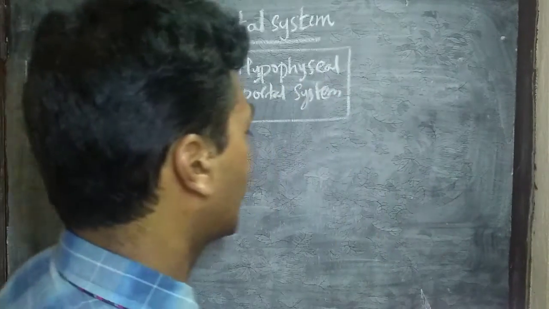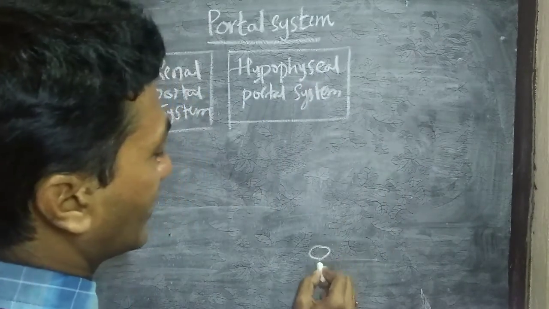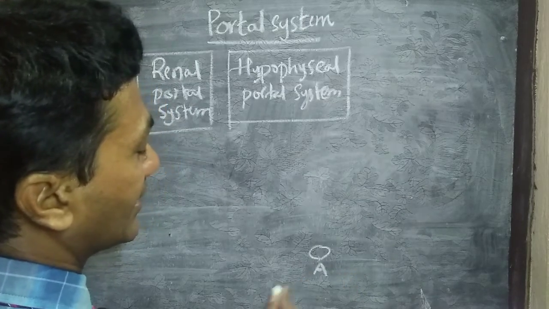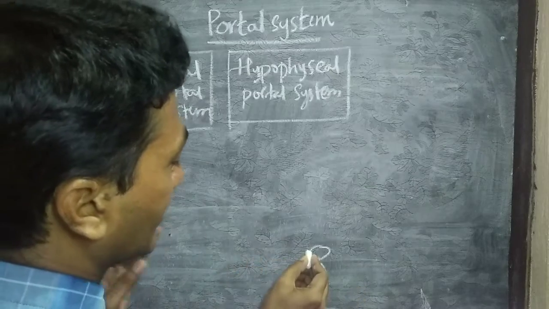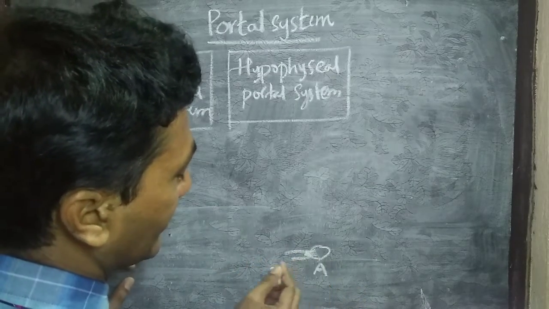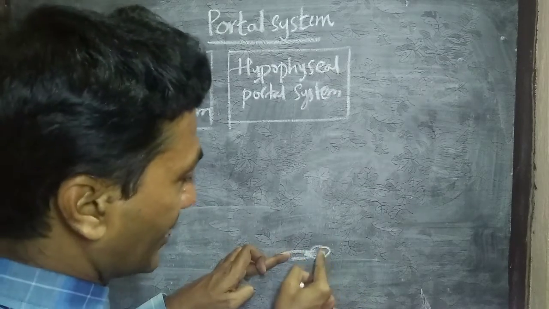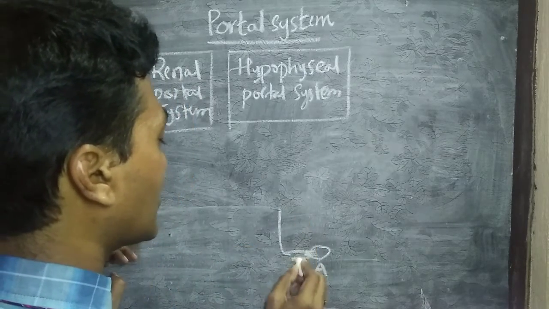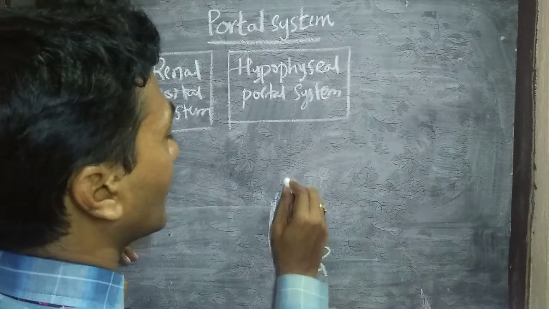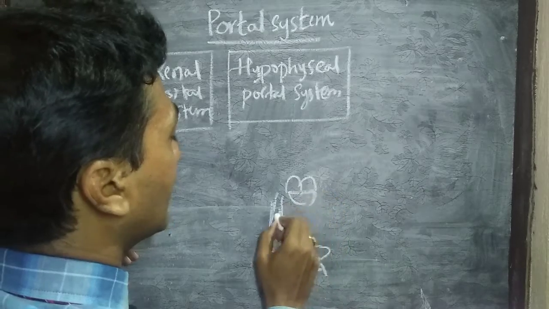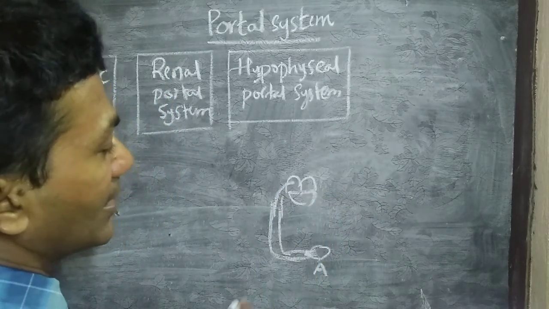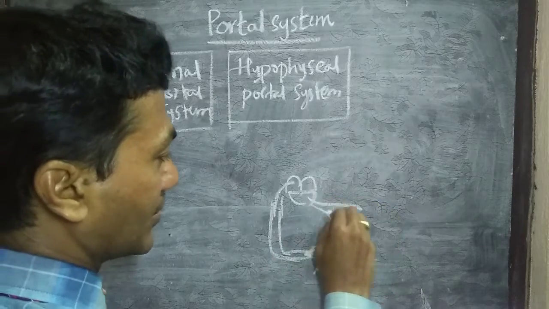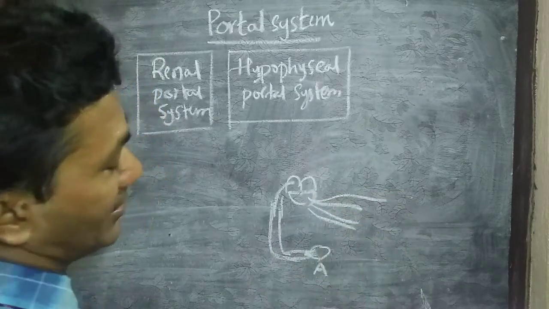I'll give you a small illustration. For example, this is a body part A. Generally, any body part supplies blood to veins, right? So veins collect the blood from body part A and supply it to the heart. So the heart receives this blood from the venous system, and then supplies it to all other body parts through the arterial system.